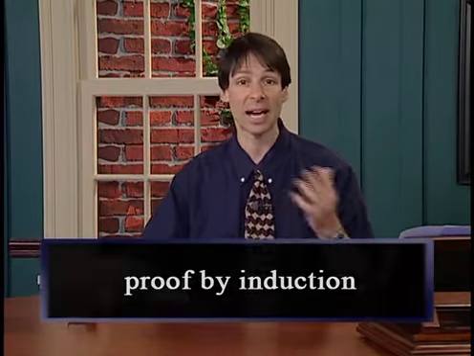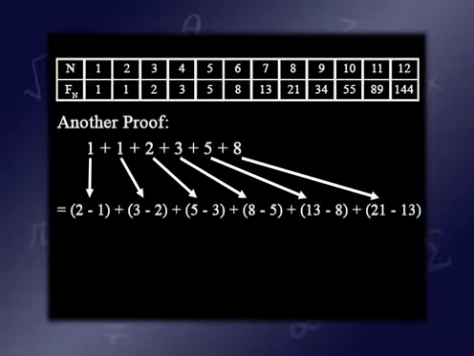Here's another argument that I think is a little bit more direct. You might like this one better yourself. All right, I'm going to show you another reason why 1 plus 1 plus 2 plus 3 plus 5 plus 8 is 21 minus 1. You see that first 1? Let's replace that with 2 minus 1. And that second 1, let's replace that with 3 minus 2. And that subsequent 2, we'll replace that with 5 minus 3, and then 8 minus 5, and 13 minus 8, and 21 minus 13. Okay, so I'm representing each of those numbers as the difference of 2 Fibonacci numbers.